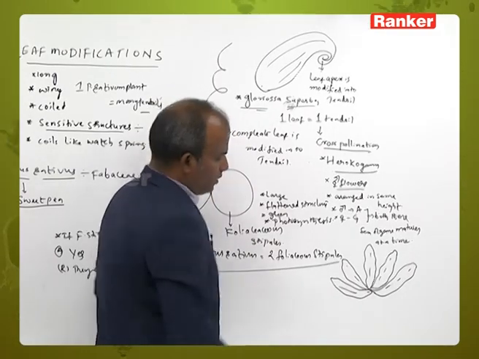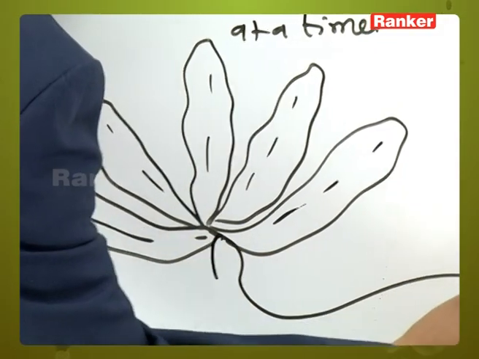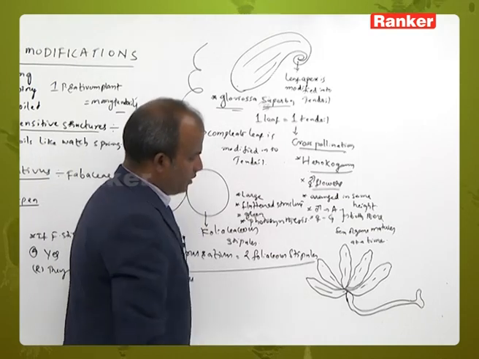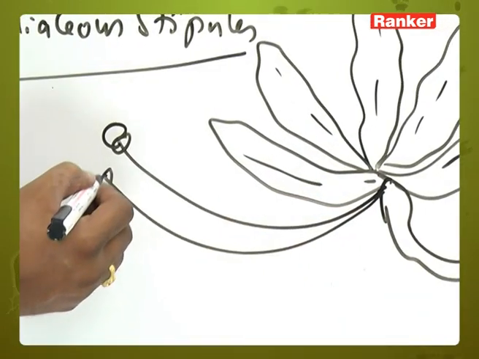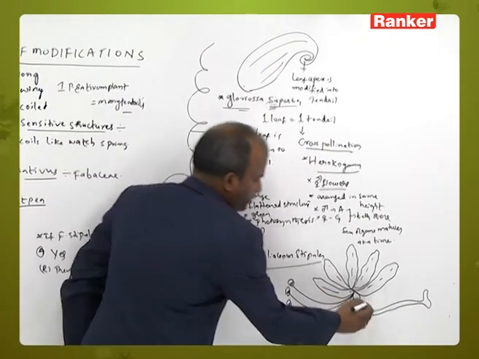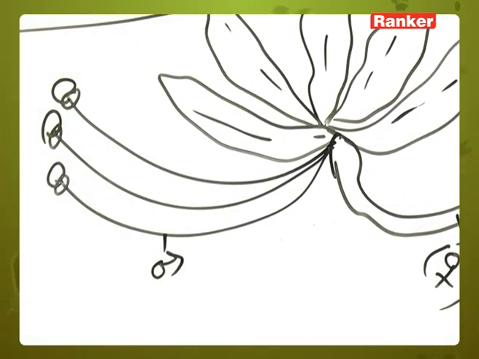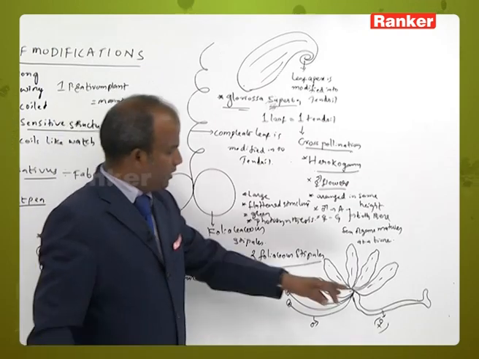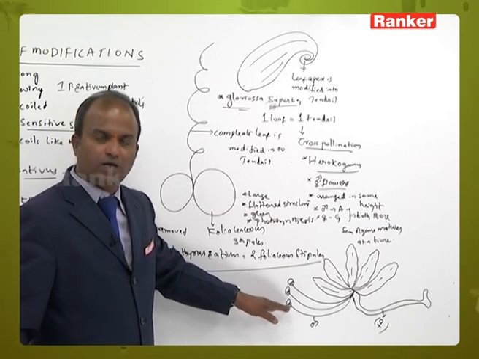Now, the female sex organ is present towards one end, and the male sex organs are present towards the opposite end.